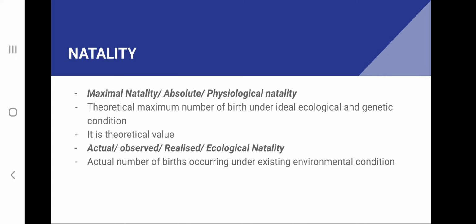An actual or observed or realized or ecological natality is the actual number of births which are occurring under the existing environmental condition. Actual natality is the one which we can see around us in nature.